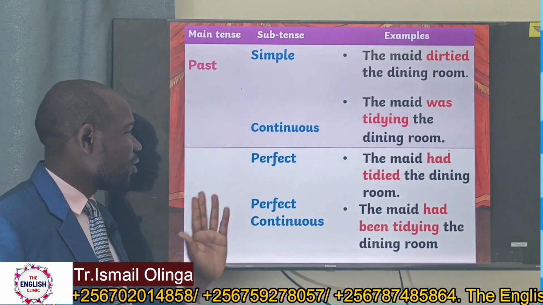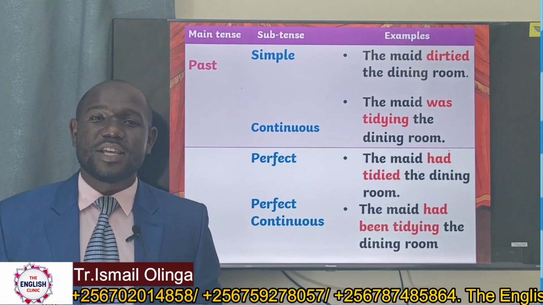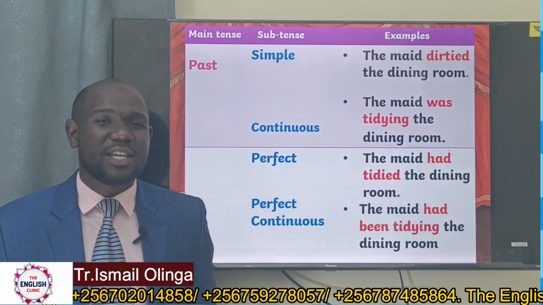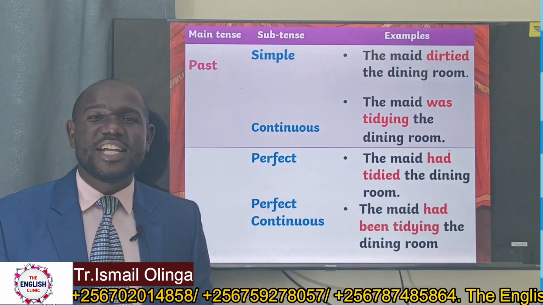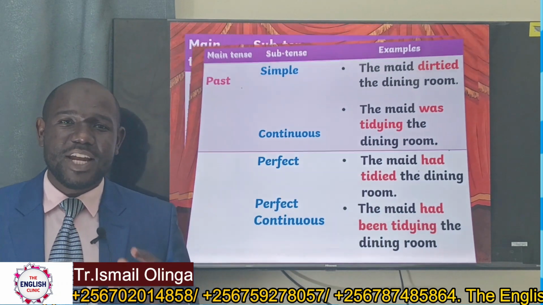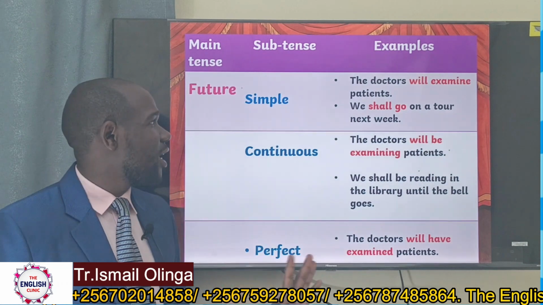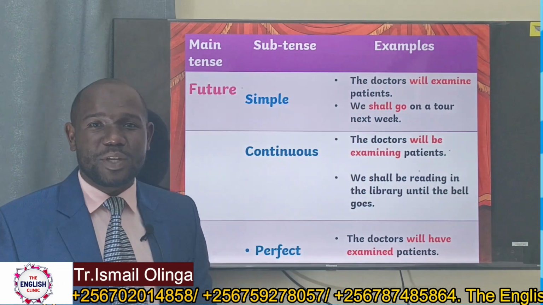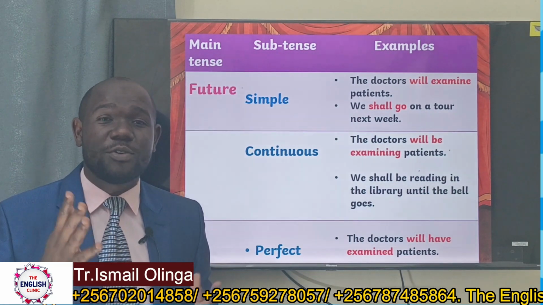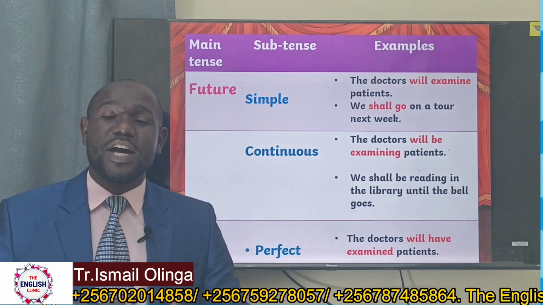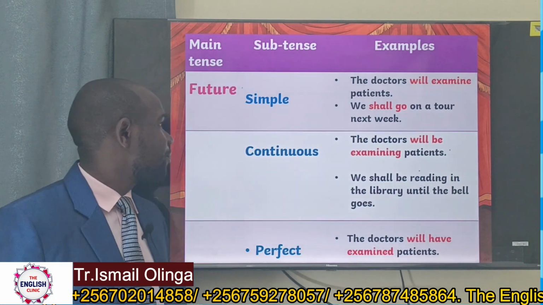Past perfect continuous. The maid had been tidying the dining room. This action took a long time happening in the past before another one happened. So when we talk about this, we mean the past tense. Let's look at the future. Future simple. The doctor will examine patients. We shall go on a tour next week. I see the use of will and shall with the main verb in its original form. These are used when we are expressing actions that are expected to happen in the future.